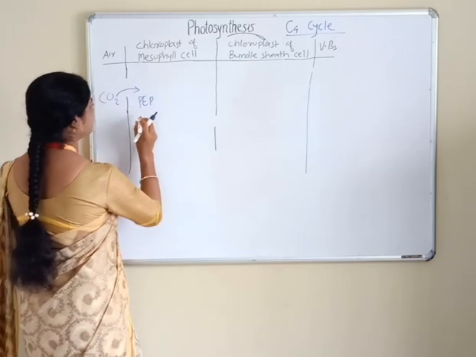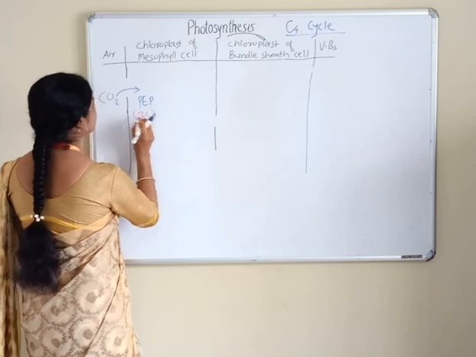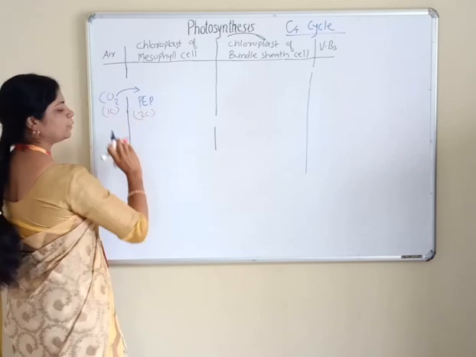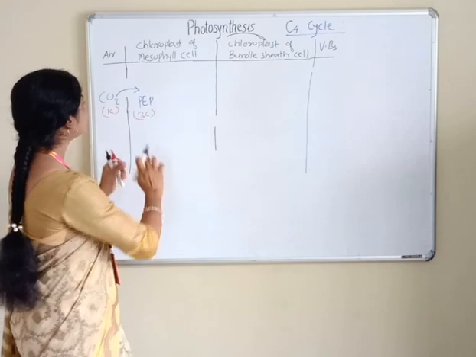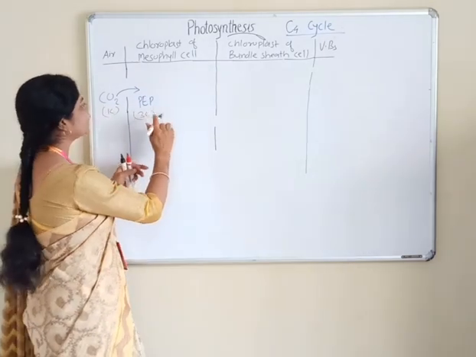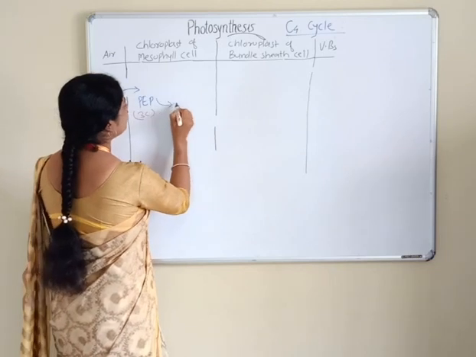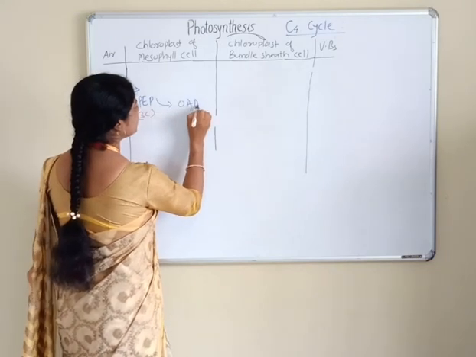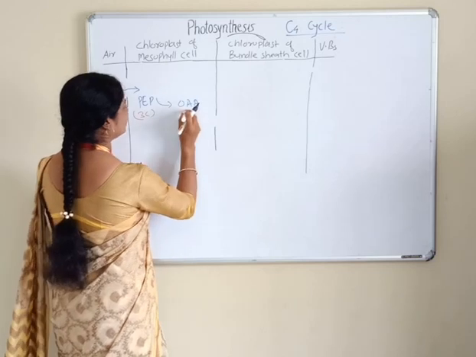Phosphoenol pyruvate is a 3 carbon compound and CO2 has 1 carbon. So carbon dioxide reacts with phosphoenol pyruvate with the formation of oxaloacetic acid, which has 4 carbon.